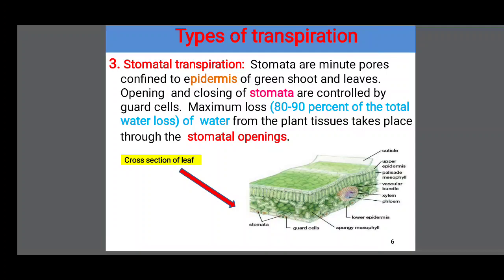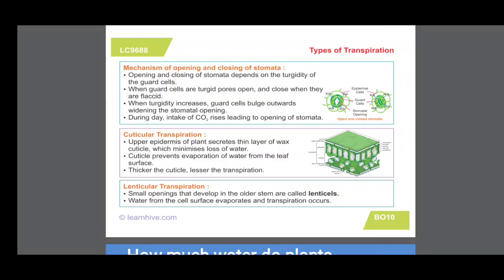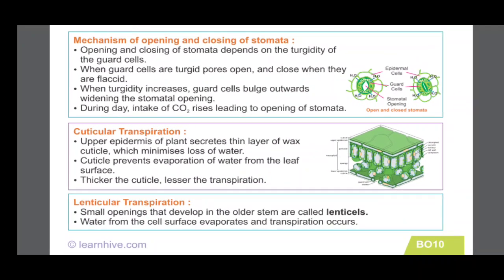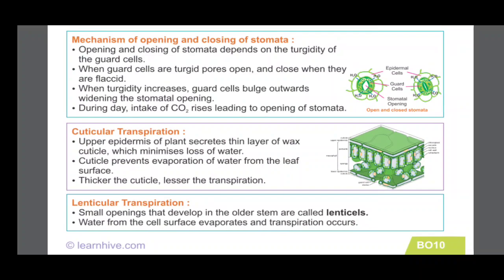This is called stomatal transpiration. Now, the mechanism of opening and closing of stomata. Opening and closing of stomata depends on the turgidity of the guard cells. When guard cells are turgid, pores open, and they close when they are flaccid. When turgidity increases, guard cells bulge outward, widening the stomatal opening. During the day, uptake of carbon dioxide rises, leading to opening of stomata.